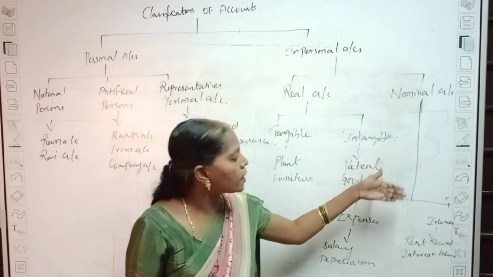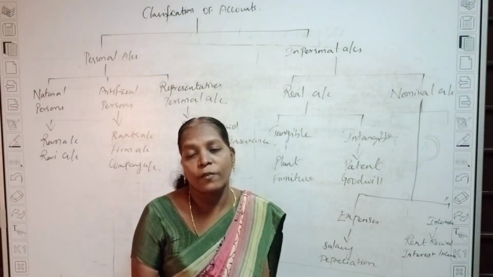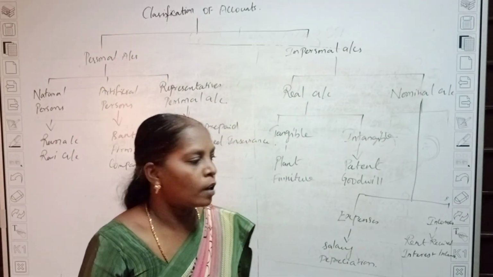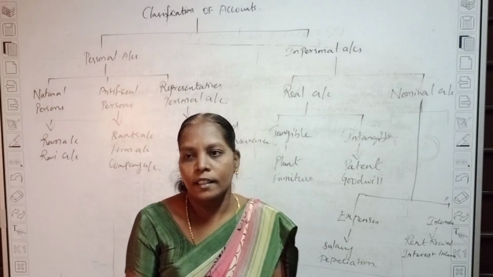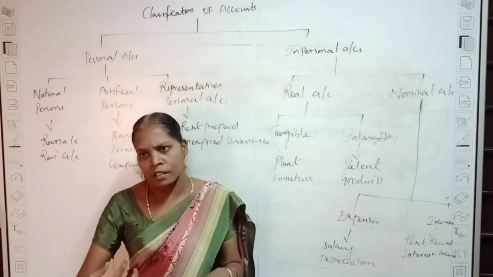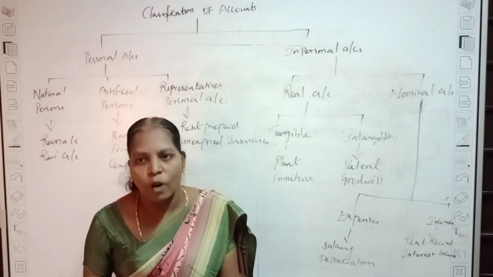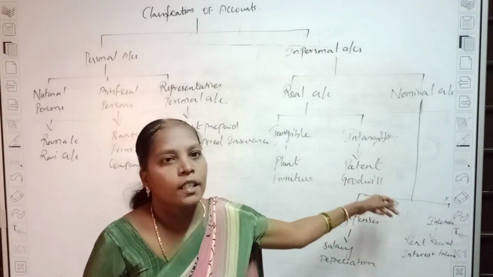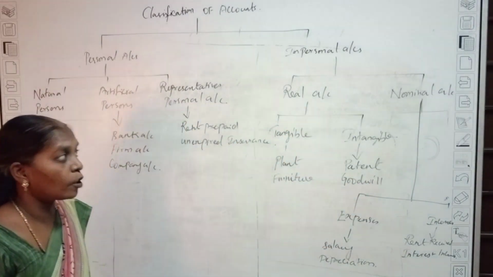And the next one is incomes. Incomes means you have earned something or received an amount, such as rent received, interest income, and interest received. Any amount you receive is called income. That's all for classification of accounts.